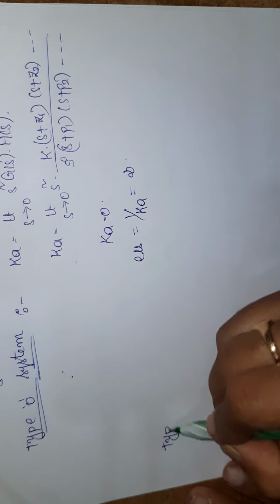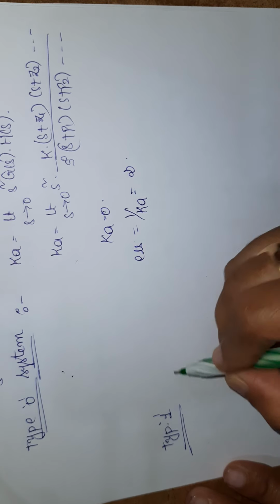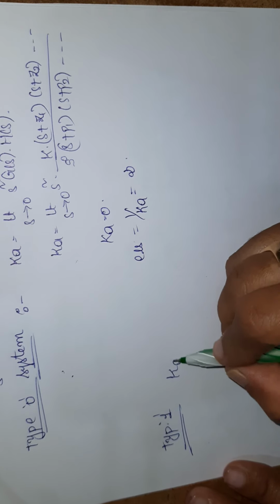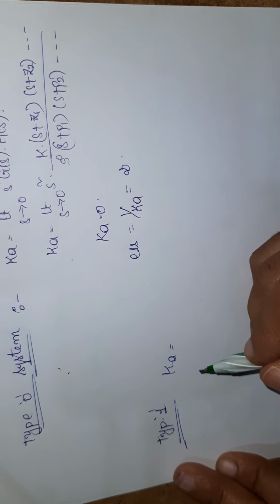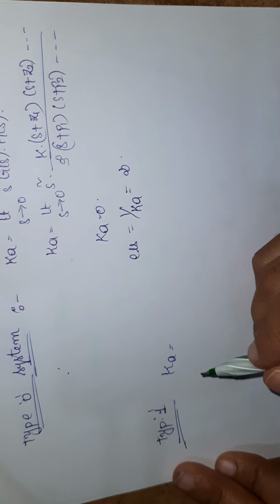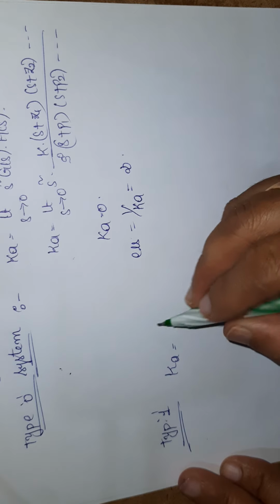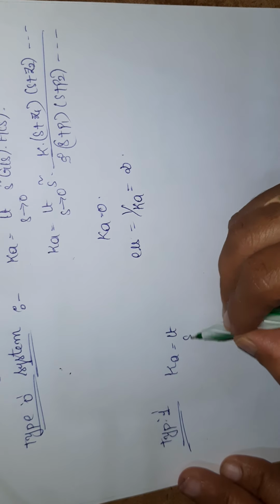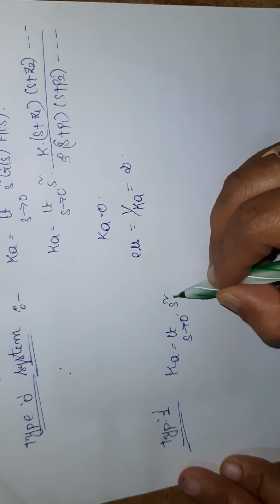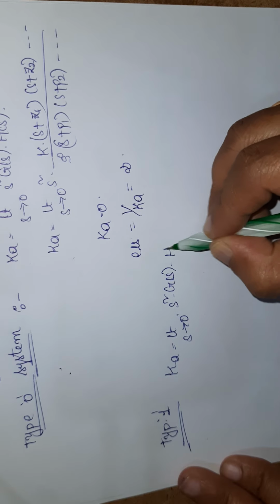For type 1, I can say Ka is equal to limit s tends to 0 s square G(s)H(s).